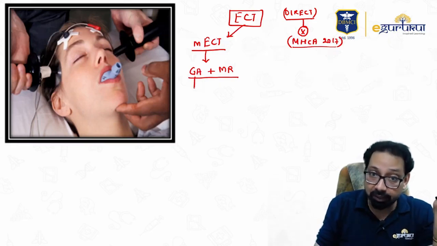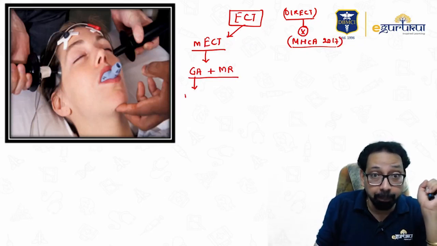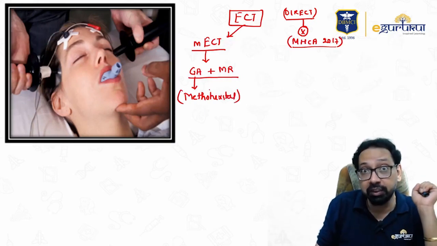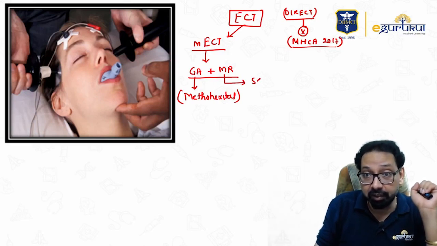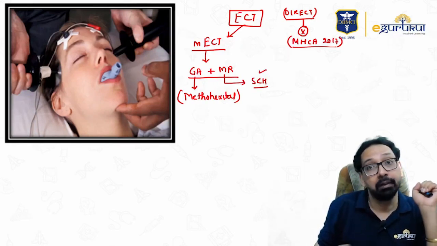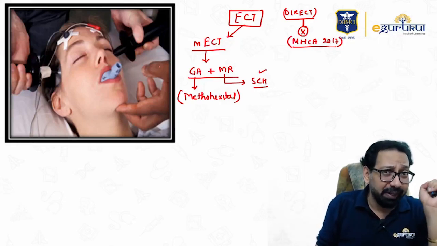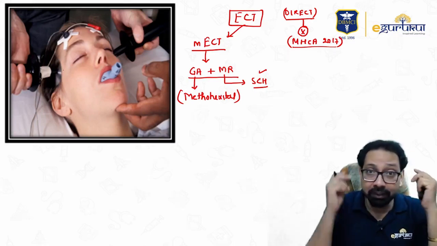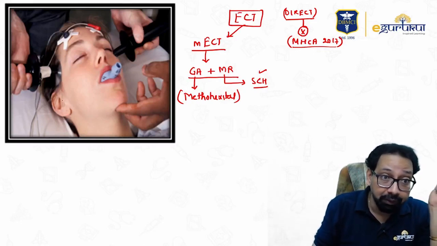Question is asked, general anesthesia, most commonly used methohexital, or anesthesia of choice, methohexital. Muscle relaxant, succinylcholine. What is the electrode placement? Question is asked where electrodes are placed. That is bitemporal, frontotemporal, bitemporal.